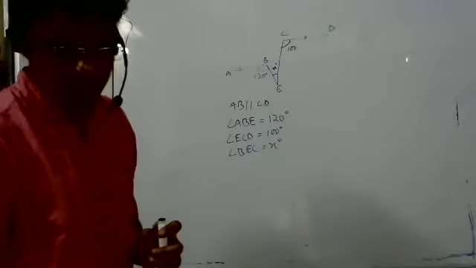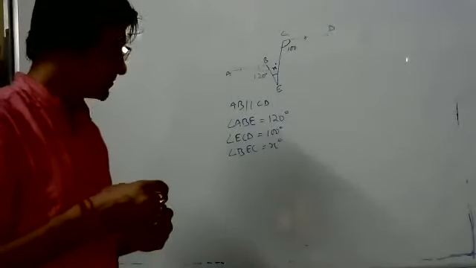Manish, that's the correct answer. Now, Bhanupriya, you are given the correct answer.